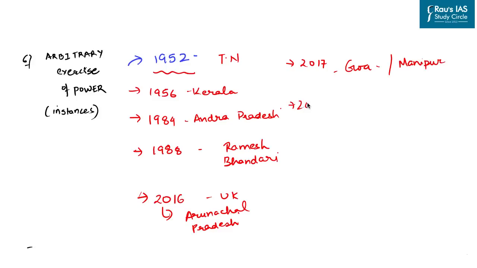Again in the year 2018, the Karnataka governor did exactly the opposite, that is, for the formation of government, the majority party was not invited. In 2019, the Maharashtra governor had Devendra Fadnavis sworn in as the chief minister amid a hung verdict, only for his government to fall in the next 80 hours. And recently, the Punjab governor in September refused to allow a special session of the assembly for a vote of confidence in the AAP government.